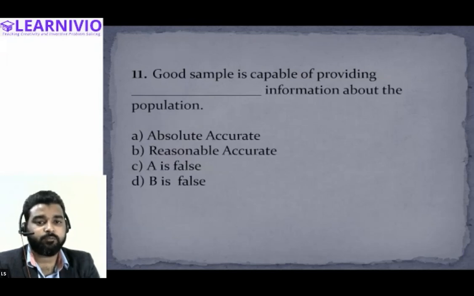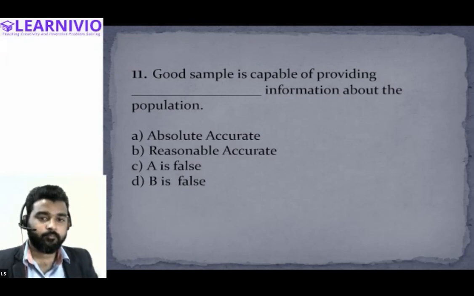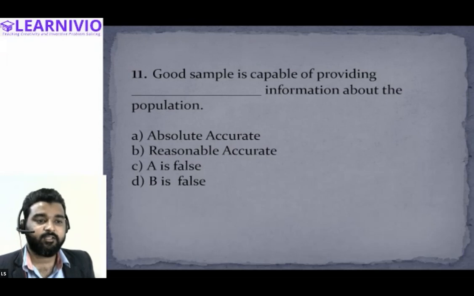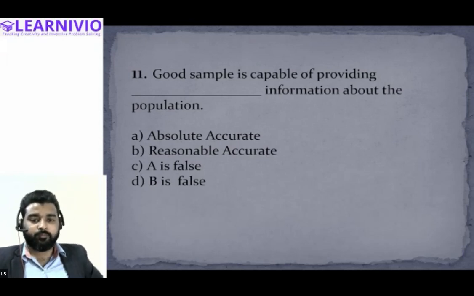Question 11. Samiksha, please answer this. A good sample is capable of providing dash information about the population. Which kind of information? Absolute accurate or reasonable accurate? Sir, will it be absolute accurate?